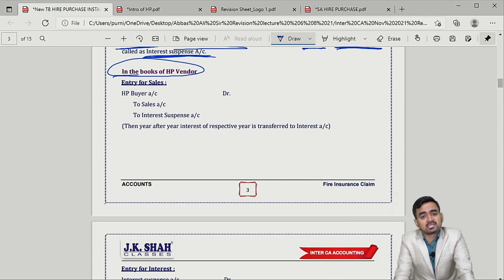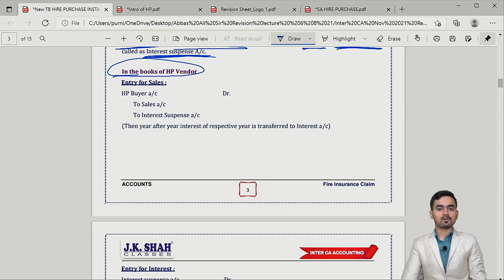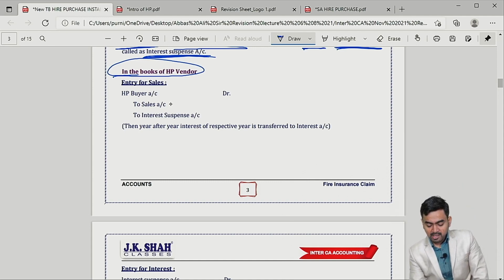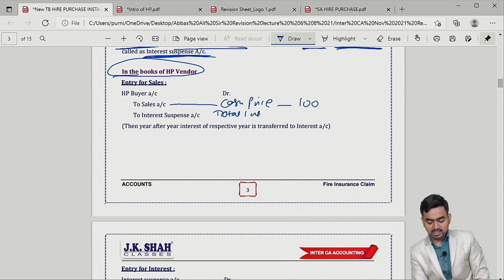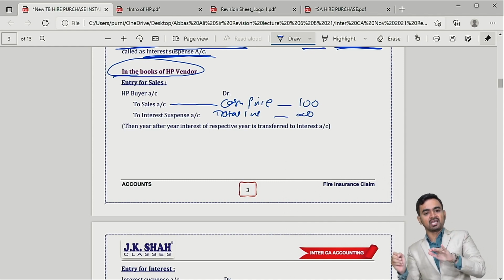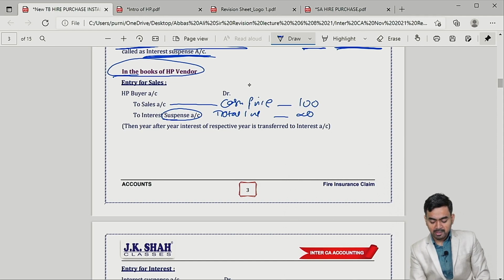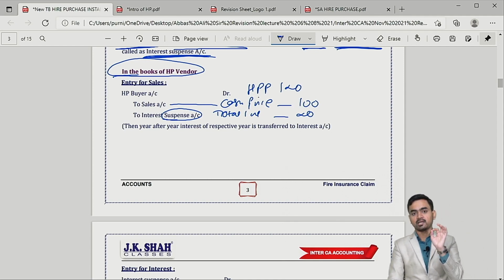Now what will you do in the interest suspense method? Think from the vendor's point of view. The vendor will transfer the goods. Correct. So for the vendor, hire purchase buyer debit to sales. So I will record sales at cash price, that is the cost of the goods, 100. Correct. I will recognize total interest of 20. Interest is income. So total interest I will recognize and transfer to the special account, interest suspense. So with this, the hire purchase buyer will be debited with the hire purchase price of 120. Correct. So please try and understand.